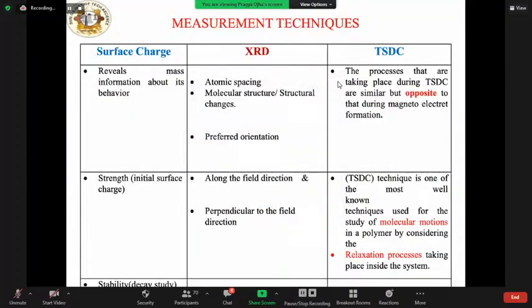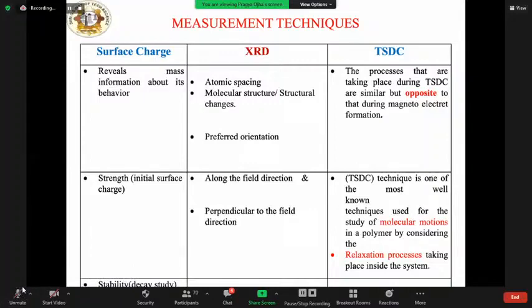This study reveals some information about its behavior, and the initial surface charge density may be considered a measurement of the strength of the electrode. And the charge decay with time, on the other hand, gives us an idea about the stability of the electrode. This will also facilitate exploring the effect of various forming parameters on the life and nature of the charges developed.